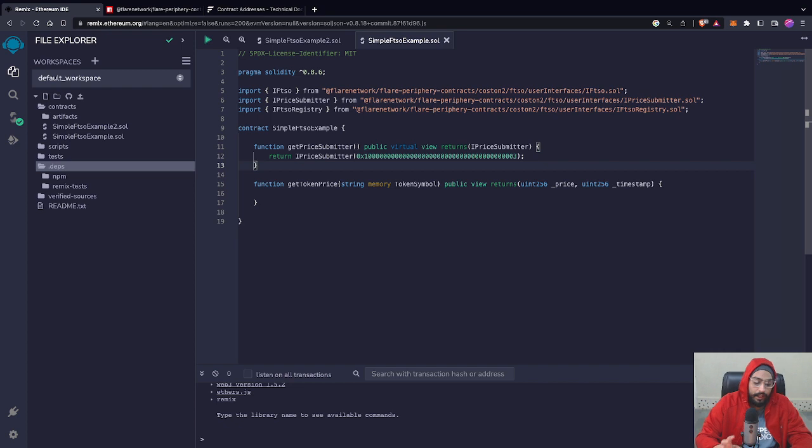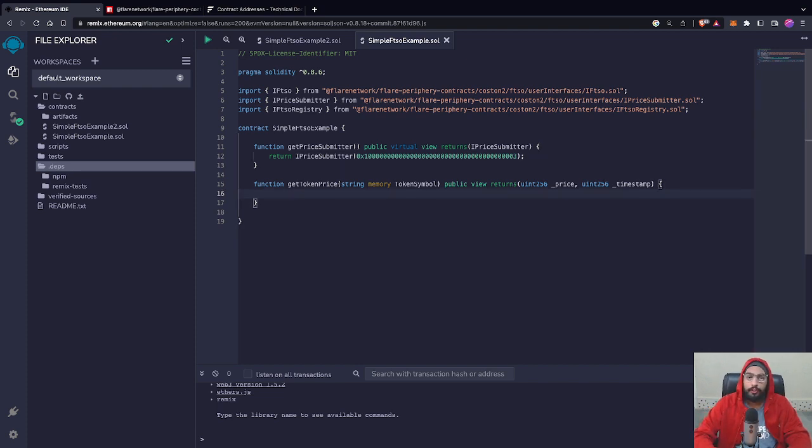One thing to observe here is that we could have actually created this price submitter function as a constant, but you don't need to worry. A smart compiler should be able to optimize this function call and make it a constant. We can make it constant in our next example, so you don't need to worry about that.